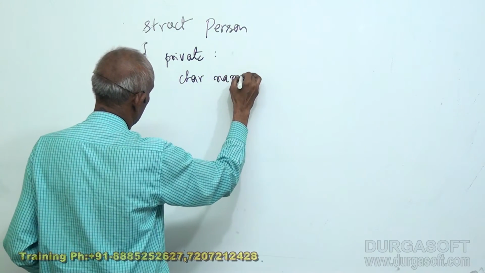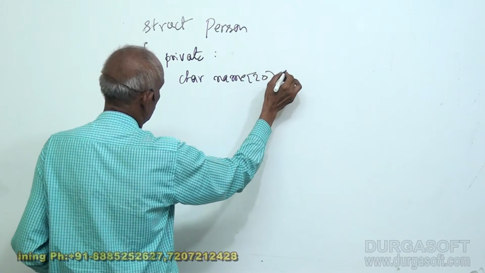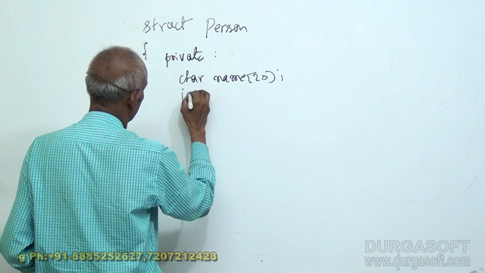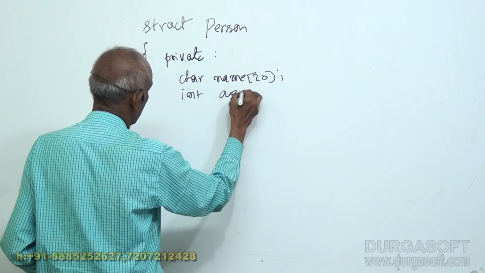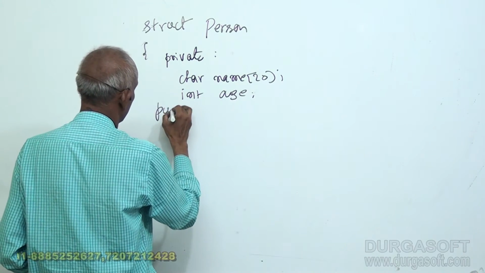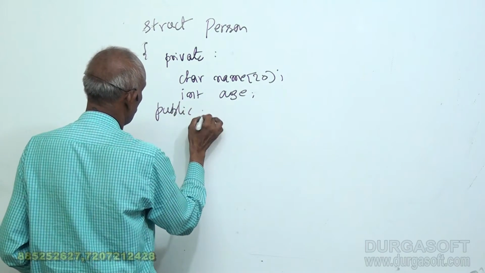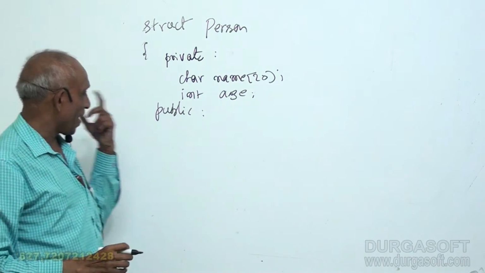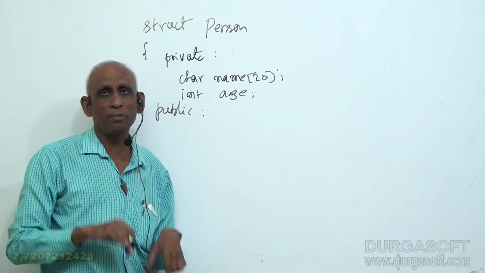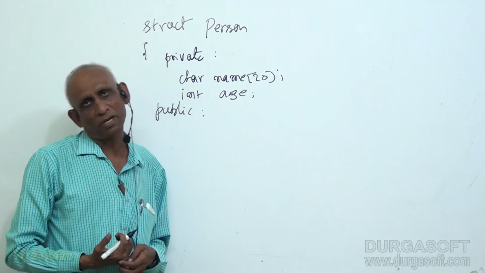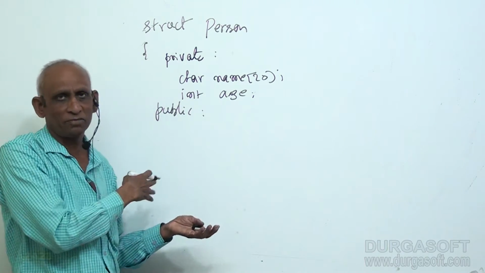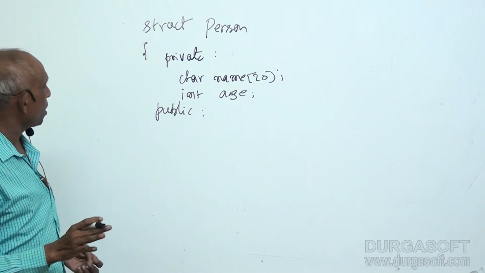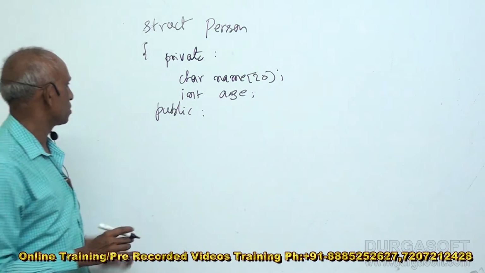Character name 20, int age. Now I have private data members, and to access them I need public member functions as in the case of class. So now the design will be exactly similar to class. Only thing is it is a structure, that's all.